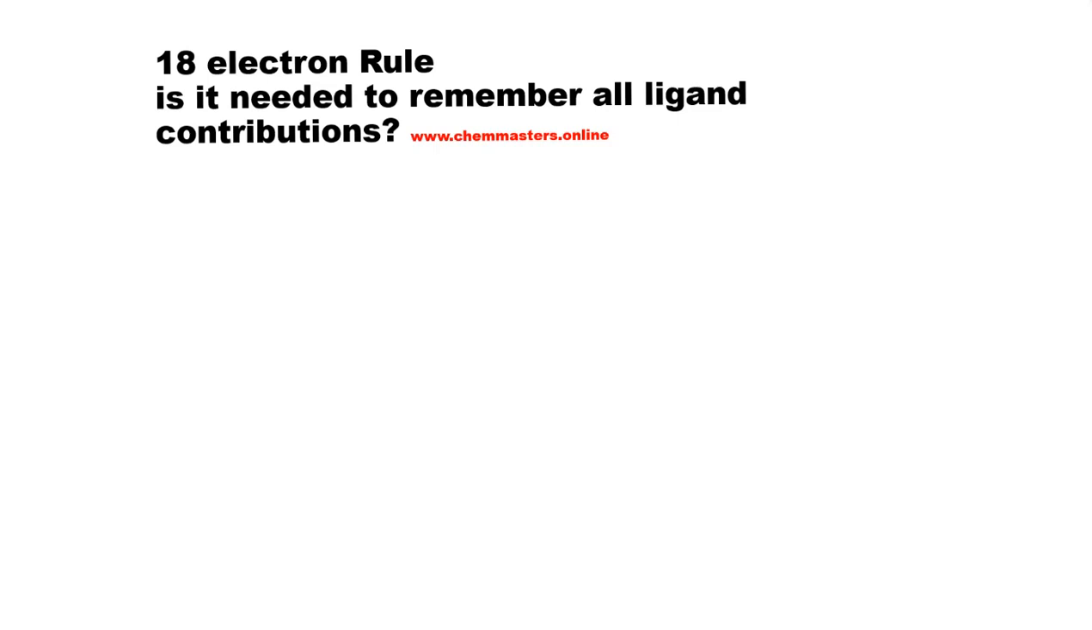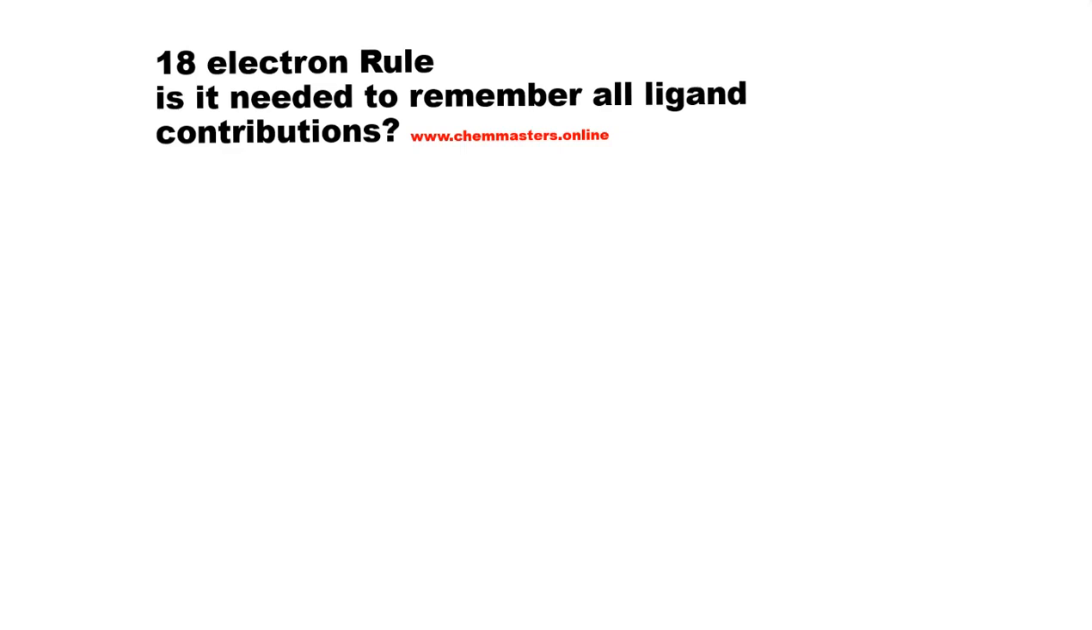Absolutely no. Because if you have a proper concept of the 18 electron rule, there is no need to remember the ligand contributions. By just applying the concepts, we can work out how many electrons can be contributed from the ligand to the total valency electron count of that particular metal complex. Okay, so here we have two